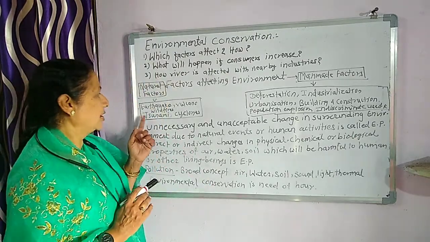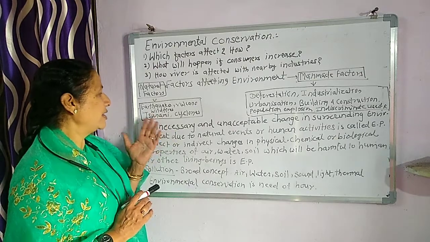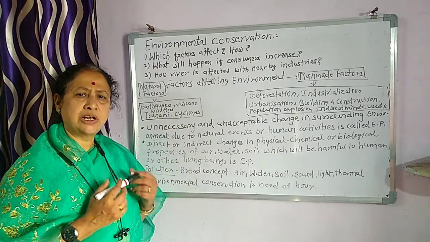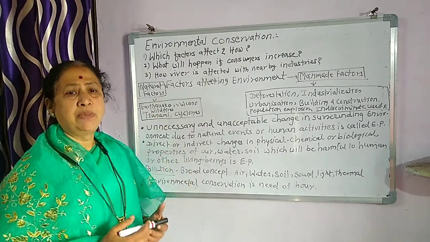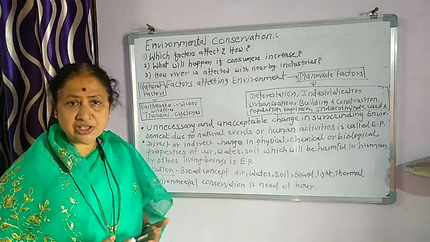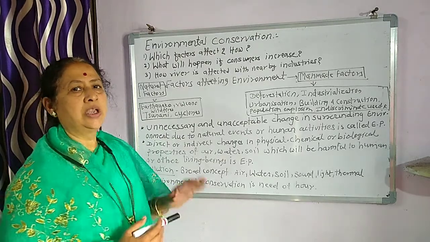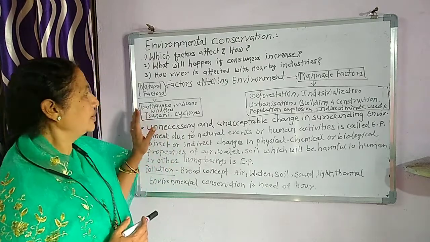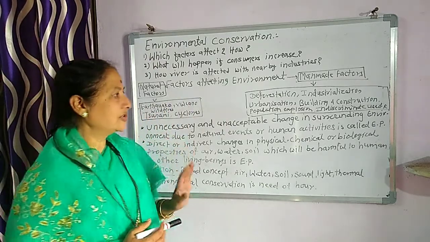So earthquake, volcano, wildfire, tsunami, cyclones. There are several types of floods. Many times there are high tides. There are so many natural calamities, or natural factors, we can call.